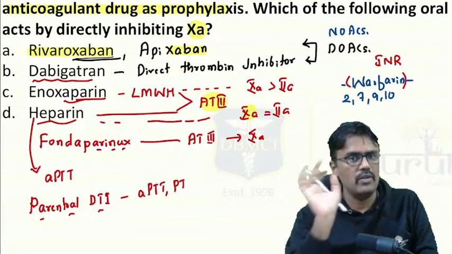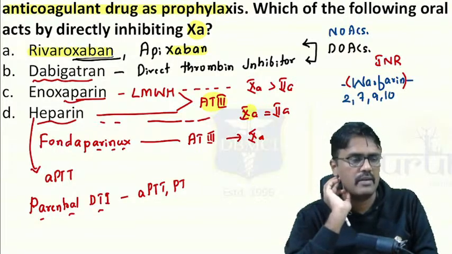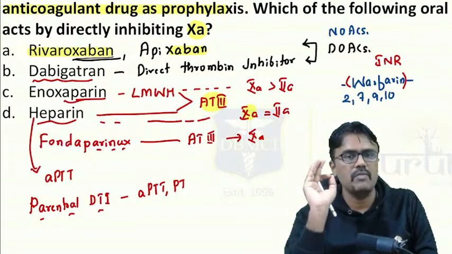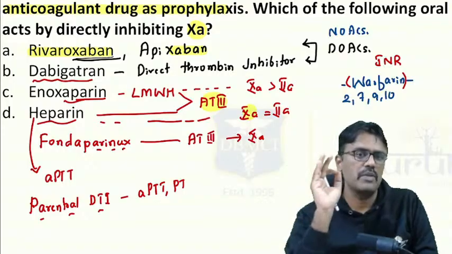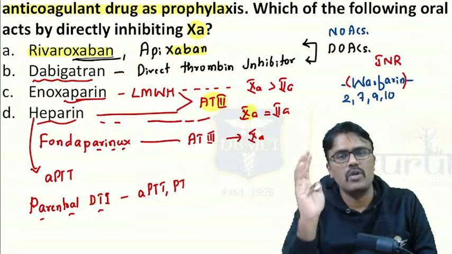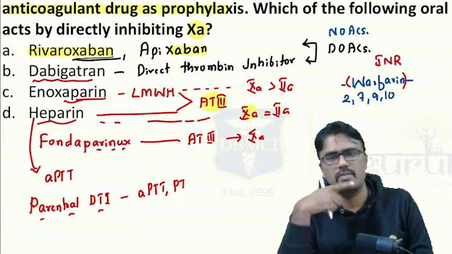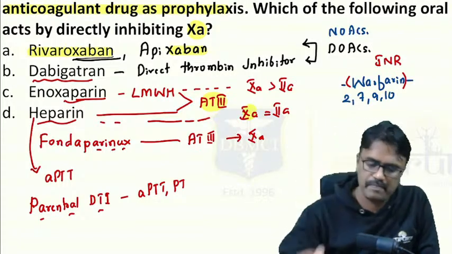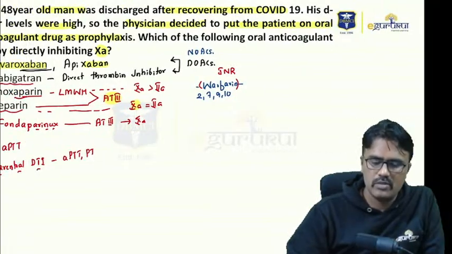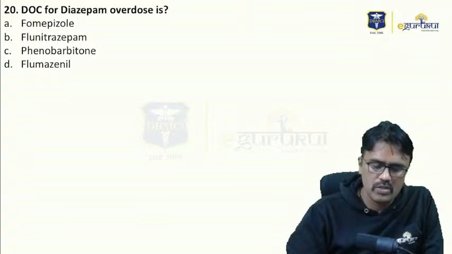If they ask you the antidote, then the answer is vitamin K. Otherwise, if the patient has come with bleeding, what is your next step? It should be 4-factor prothrombin complex. If that is not there, you can go for fresh frozen plasma. These are the answers which you can give. Yes, that is question number 19. Moving on to question number 20.